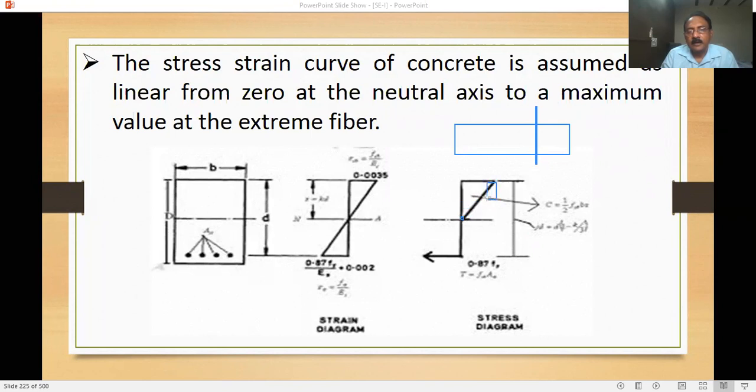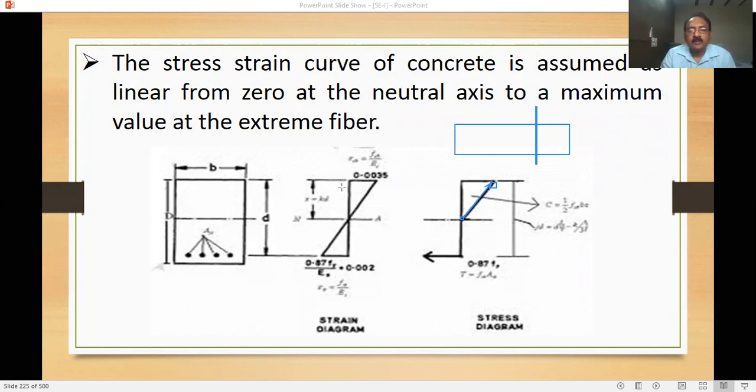So observe carefully, your strain is linear from 0 here at the neutral axis, and maximum at the edge of your member. This is one of the major, important assumptions in the design of the working stress method.